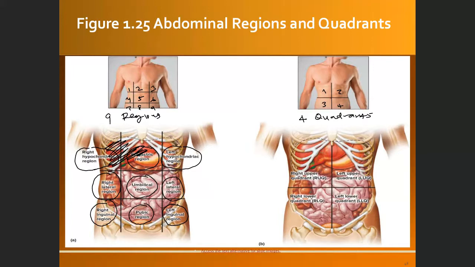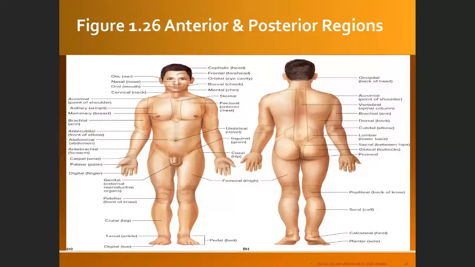And then for the quadrants, it's easier, only four quadrants. The top one on the right is called the right upper quadrant. The top on the left is going to be the left upper quadrant. And the bottom parts are called the right lower quadrant and left lower quadrant. Okay. So for example, the liver will be located in the right upper quadrant. The appendix will be located in the right lower quadrant. Okay, so this is the division of the abdominopelvic cavity, whether in regions or quadrants.